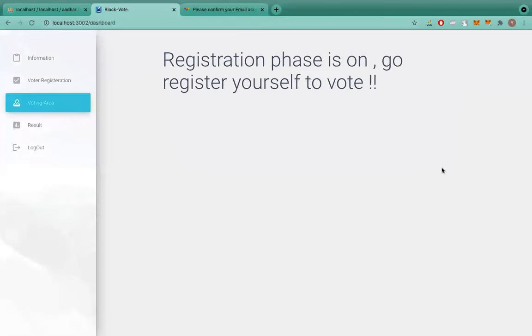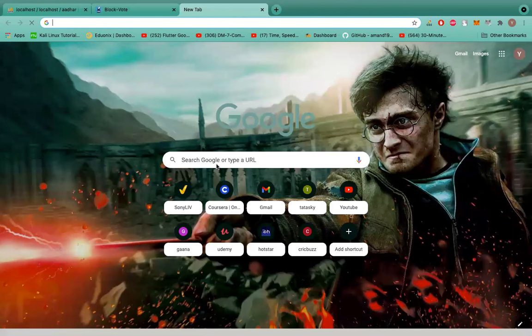I've already imported it. Now, basically it says the registration phase is on, go register yourself. We have already done that, but we are not seeing any candidates since the admin has not added any candidates here. Okay, now we will move towards the admin to see what functionalities the admin will perform.